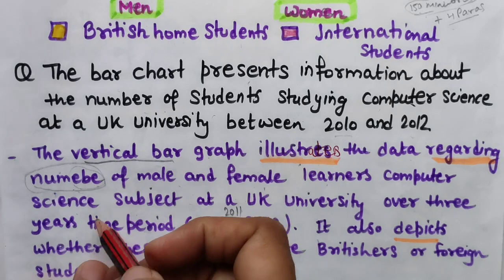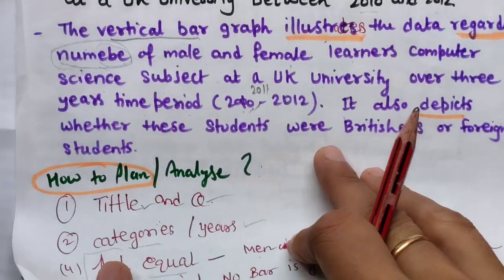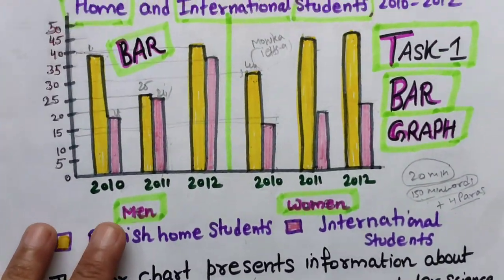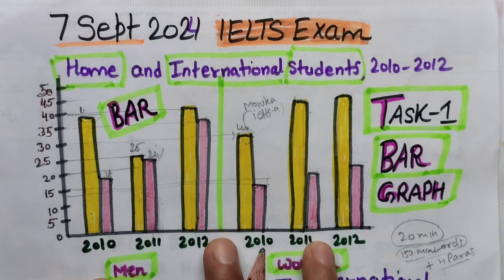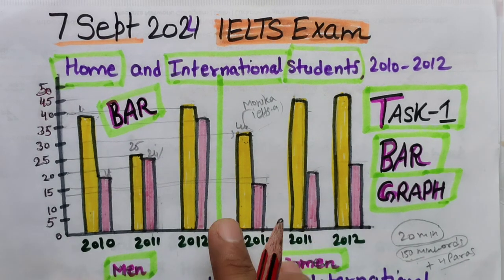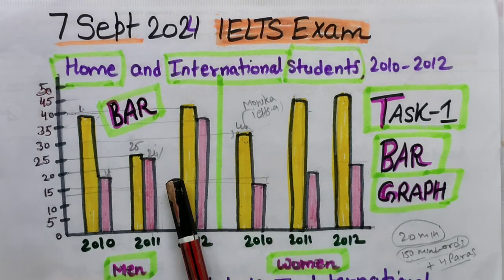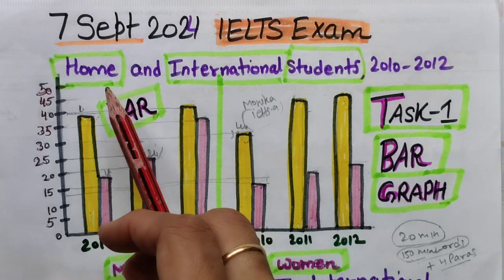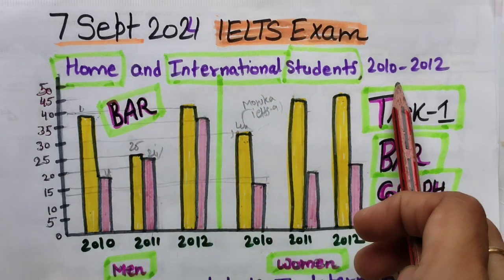Okay, now let's start with the planning of this writing task 1. As soon as you get your writing task 1, first look at the graph. Yes, this is a bar graph. So what is the title? Home and international students 2010 and 12.